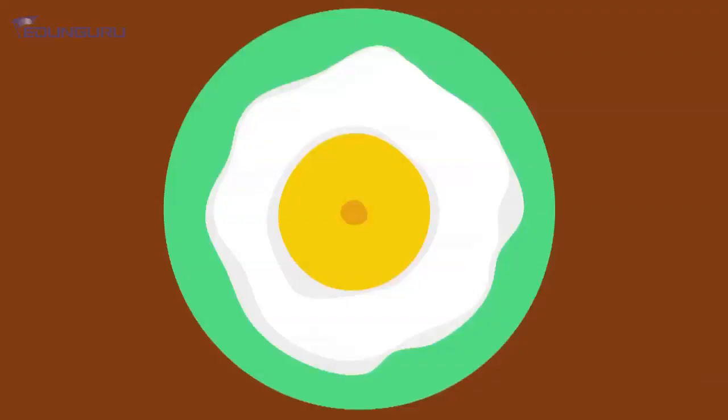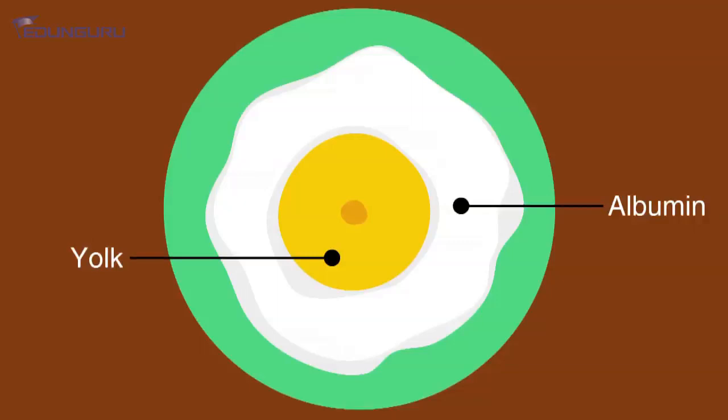For example, the hen's egg. The hen's egg is one single cell. At the outer covering, there is a calcium carbonate shell, and inside there is the white colored part, that is albumin. Then you have the yellow colored part, that is yolk, and in the center there is nucleus. So, that is one single cell. So, one egg is one single cell.